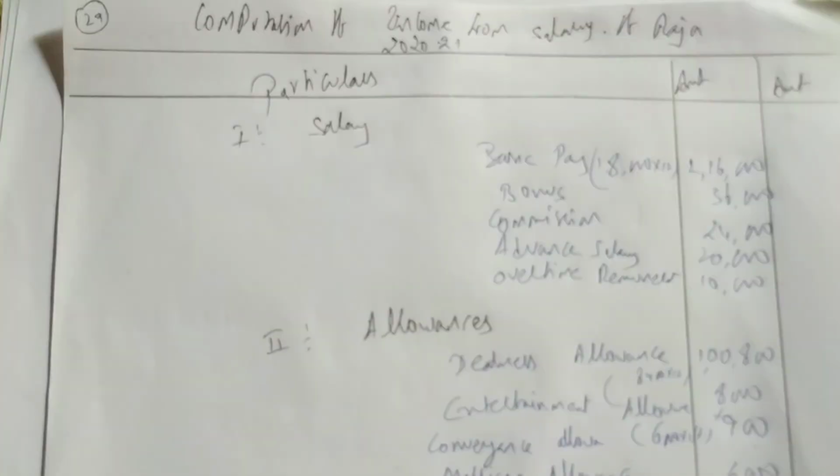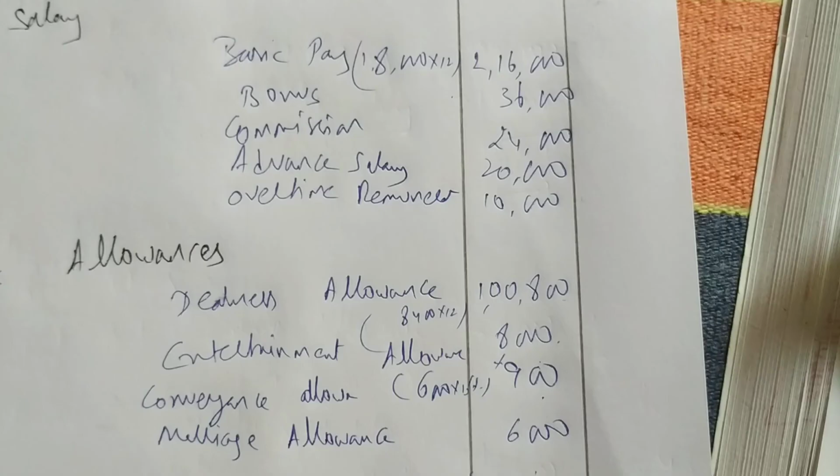We have to add now. So we are having here salary 2,16,000 plus 36,000 plus 24,000. So I'll do all the additions and I'll send the picture. Okay, directly I'll send.